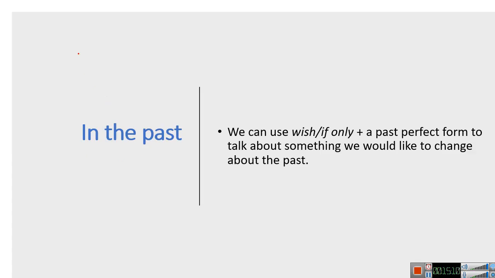Alright. Now let's talk about the past. So we can use wish and if only plus the past perfect form to talk about something we would like to change about the past. This one is more coherent. So in this case we're using the past perfect to talk about something that we wish we could change in the past. So that's how we know it's talking about the past action.